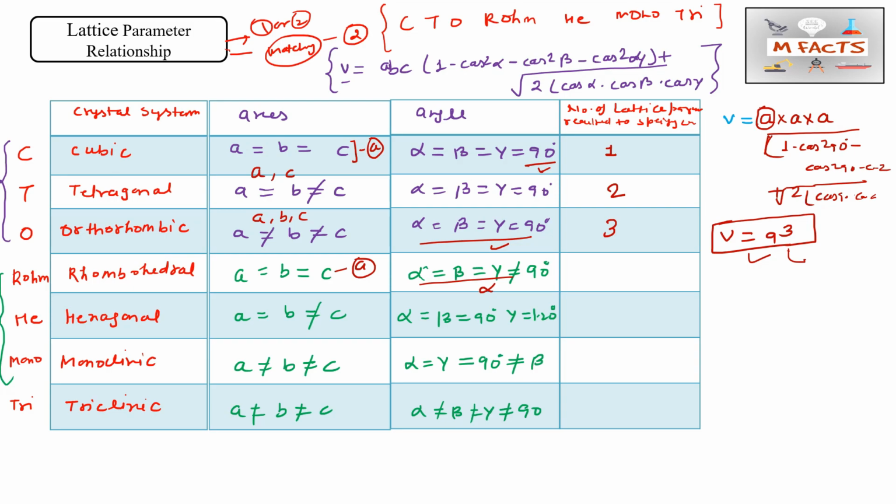So a and alpha means we need two lattice parameters. This rhombohedral is also known as trigonal. In some books you will see trigonal, so don't get confused.